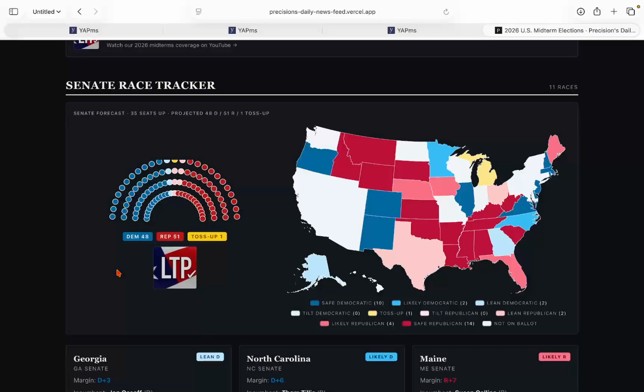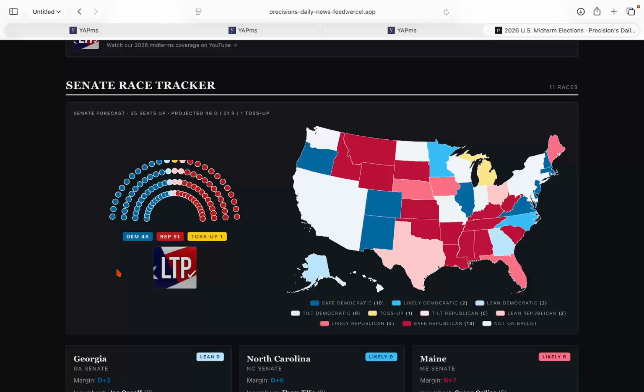As for Maine, that was recently a toss-up previously, and now I am considering a likely Republican for Susan Collins, considering that she does not have a clear nominee. She has no opponent. This is looking like a Joe Biden, Kamala Harris type of scenario in 2024. Not as bad as that, but really I think Susan Collins should win. She always overperforms here, whether you like her or not. I'm not saying I support her. In fact, I don't. But still, I think she's going to win at the end of the day just because my bias does not get in the way, and that's very good advertising as well, in my opinion.